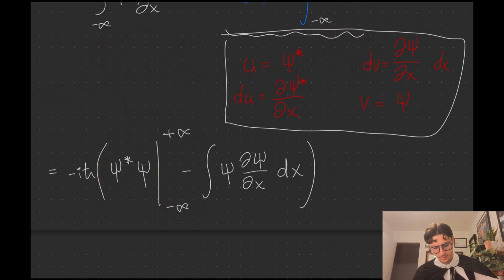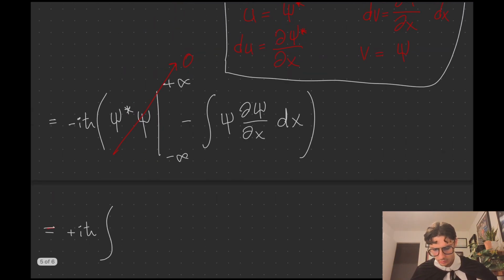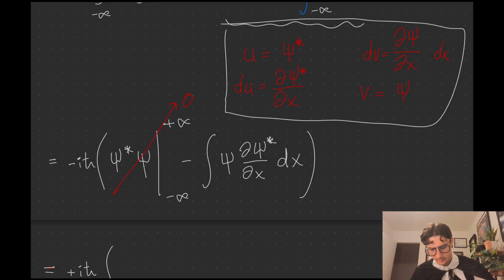That's an important thing that you pretty much always use in quantum mechanics, because the wave function has to be normalizable. So at infinity, it goes to 0, 100%. All right, let's simplify this one more time. Let's use this white color here. Minus i h bar. What we're left with is a minus, so this turns this into a plus integral. And I'm going to rewrite, ooh, hold up, I forgot a psi star over here, because this is the integral of v du. This is v, this is du.